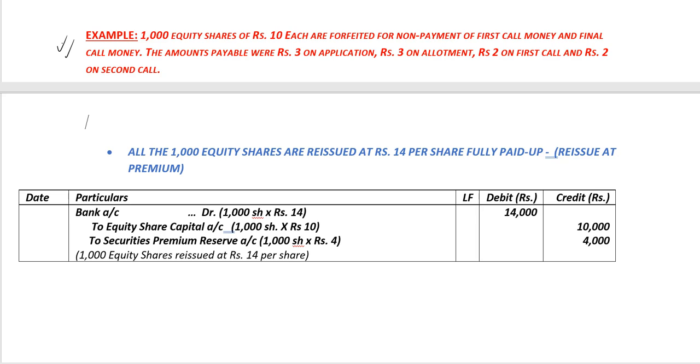We also need to credit securities premium reserve account with the number of shares, which is 1000 shares, multiplied by the difference between the reissue price and the amount which is credited as paid up, which is 14 rupees minus 10 rupees, or in other words rupees 4 per share, multiplied by 1000 shares. The securities premium reserve is 4,000 rupees. Narration: 1000 equity shares reissued at rupees 14 per share.